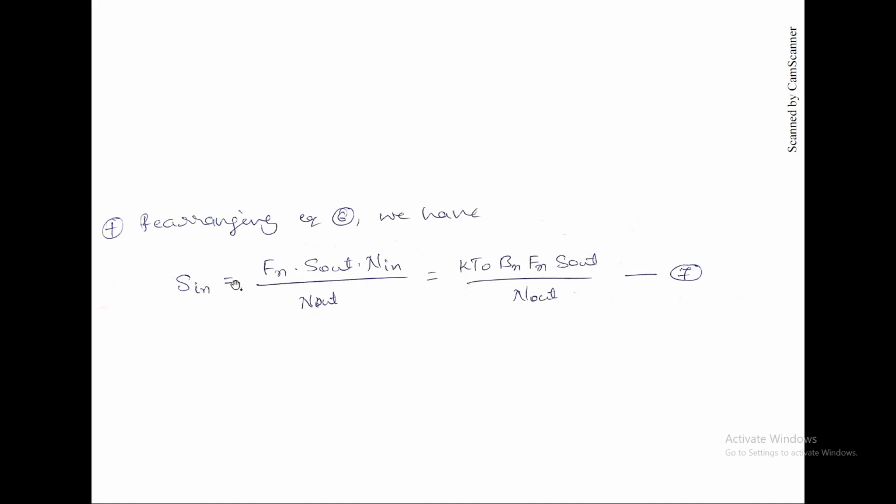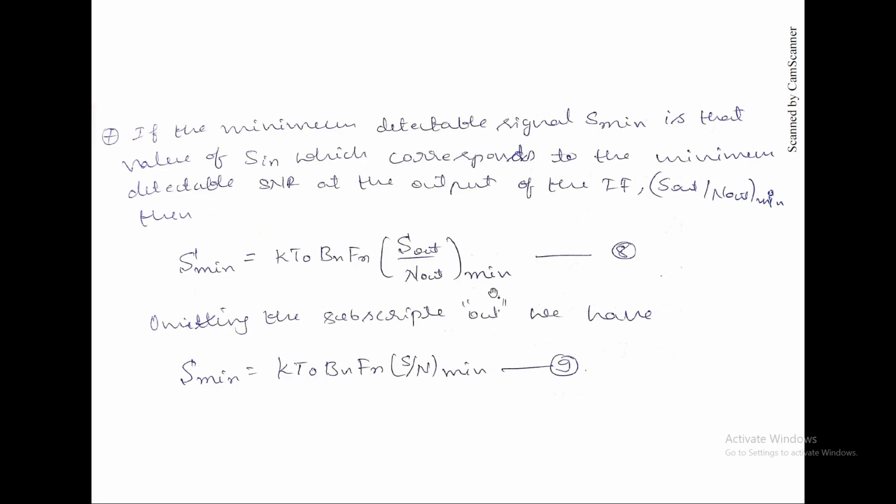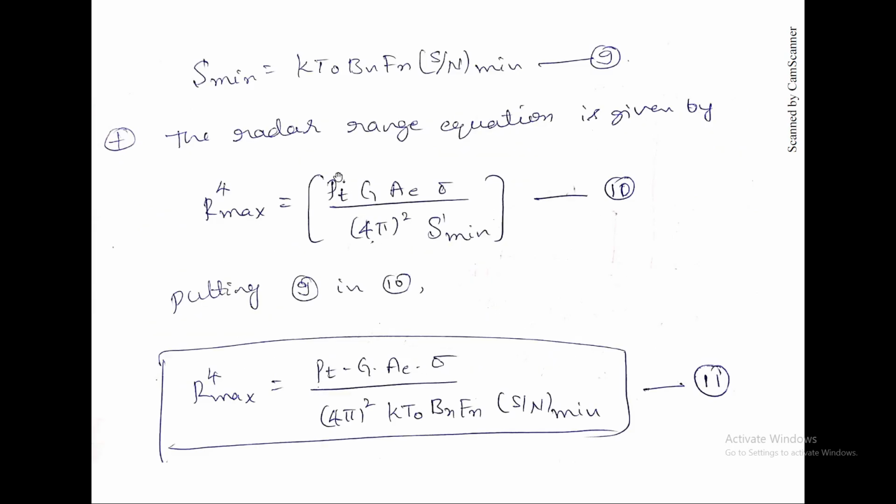As these two are directly proportional, as S in is minimum, S out by N out is also minimum. Next, replacing S out by N out with S by N min, we write S min as K T naught Bn Fn times S by N min.